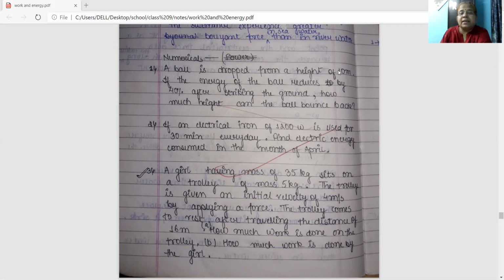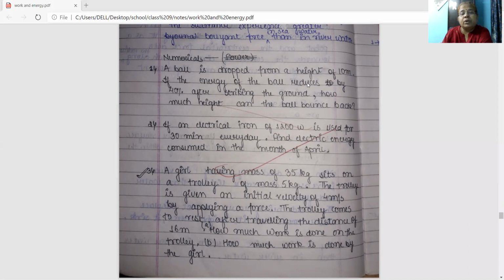So the ball is at the height of 10 meter from the ground. Let the mass of the ball be small m, height is 10 meter, and acceleration due to gravity is g, that is, we can take 10 meter per second square. So the potential energy of the ball will be equal to mgh, that is m into 10 into 10. It is coming 100 m.